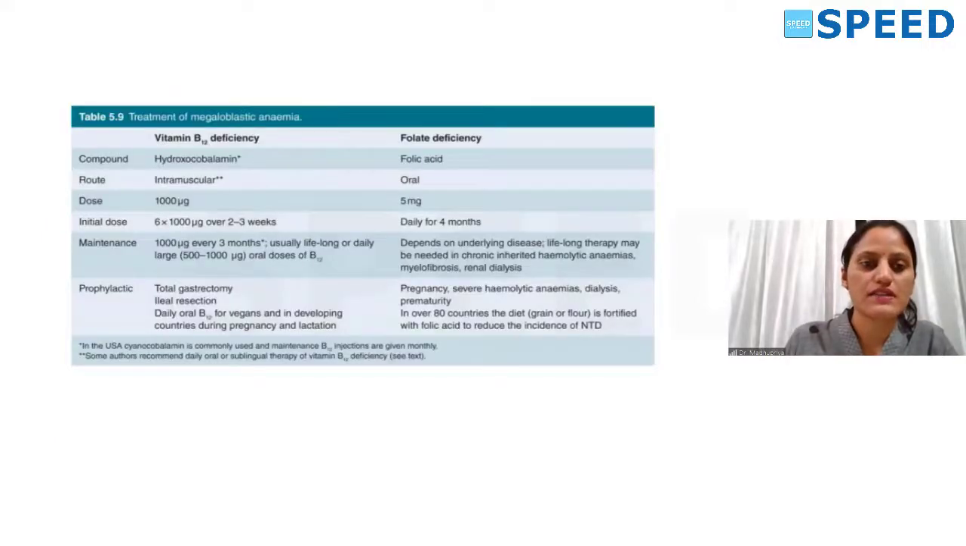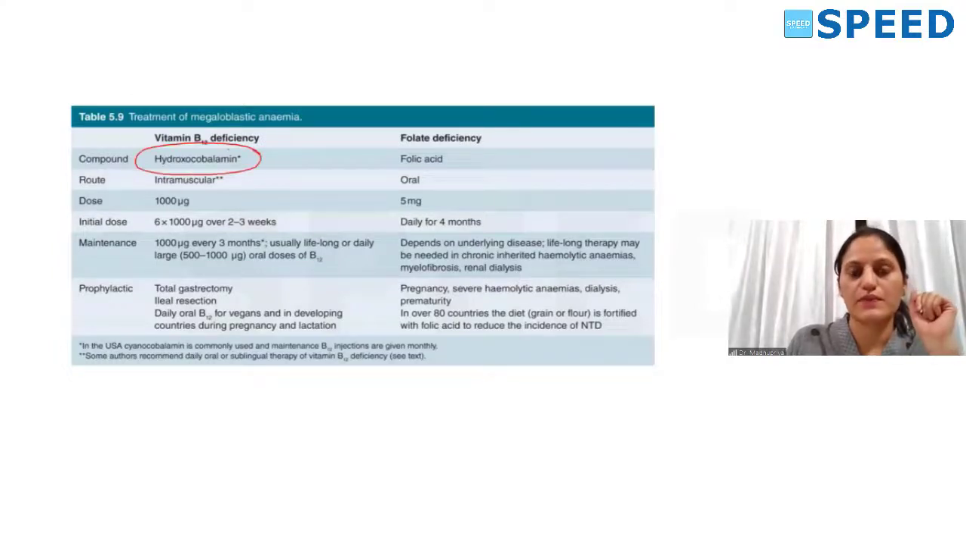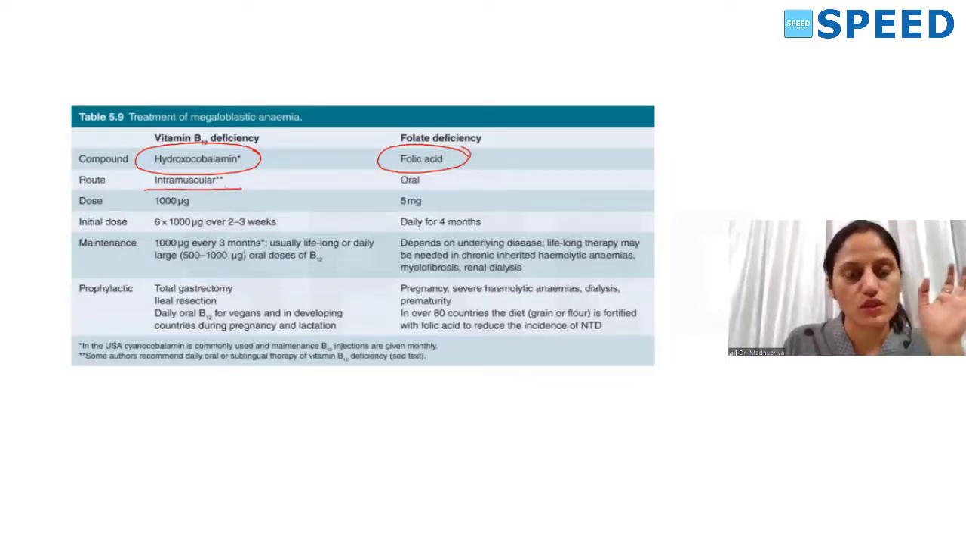Now the treatment of megaloblastic anemia. I told you vitamin B12 can be cyanocobalamin, adenosylcobalamin, hydroxycobalamin, methylcobalamin. For treatment, we use hydroxycobalamin. Adenosylcobalamin is very unstable, and methylcobalamin is naturally found in the body for all those reactions. For folate deficiency, the compound we give is folic acid. For methotrexate toxicity, we give folinic acid. The route is intramuscular for vitamin B12, though oral can also be given, and folic acid is usually oral.